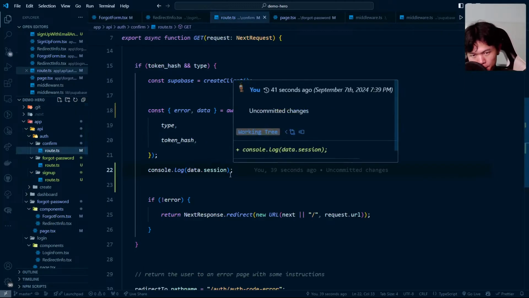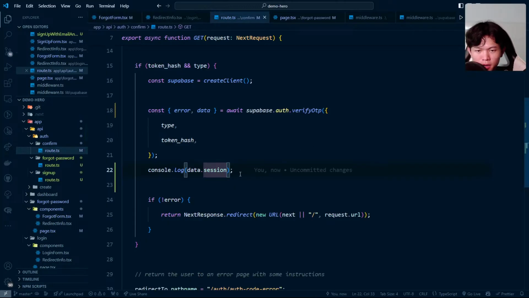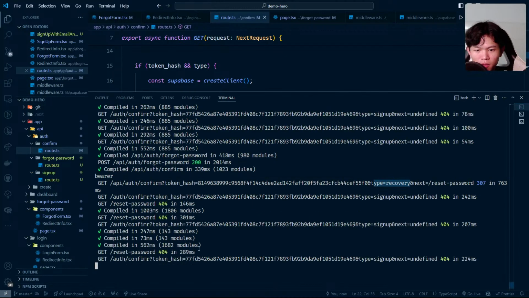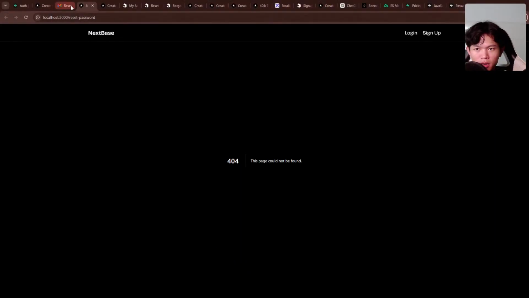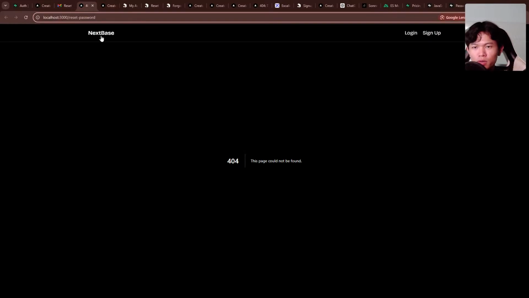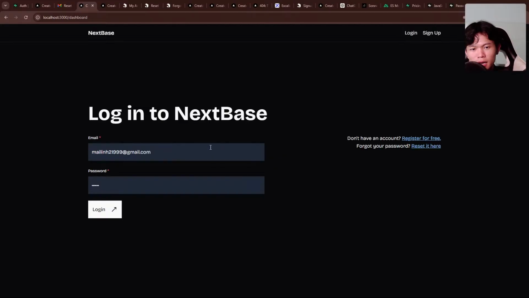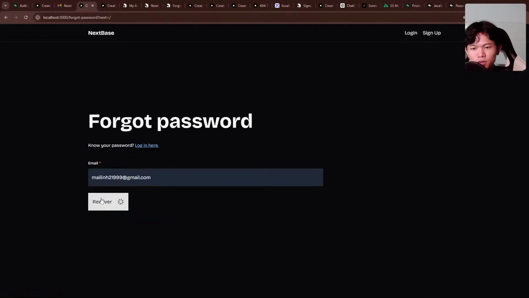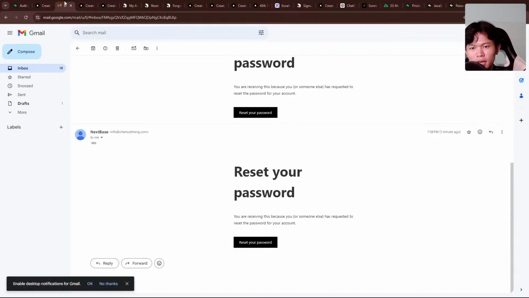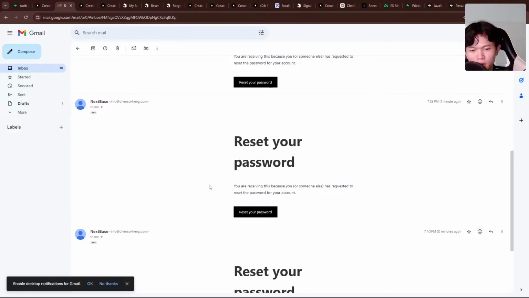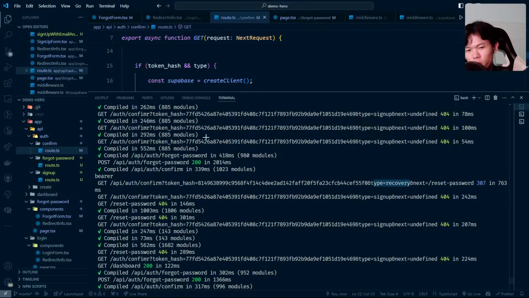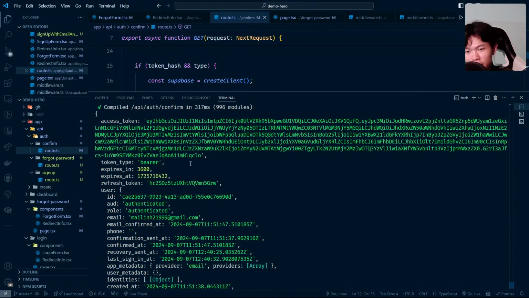Let me think about this. I'm going to try to display the whole session right here once again. Right now I have to do it again and resend an email again. Log out. Reset passwords. Go to this user. Click. Go back here. Click reset password. And this is 404, which is okay. Okay, so right now we have all of this information.